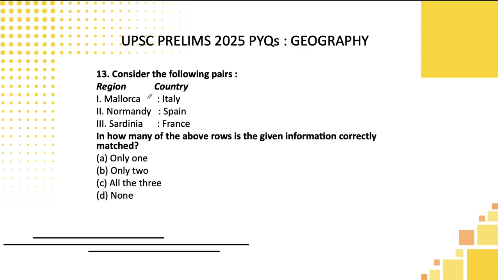So here they are asking region and the country. Again, this is asked from the European region. So basically, if you see, they asked almost one or two questions from South America and two questions from Africa, one question from Europe, and from Asia, Cambodia one region. Almost they covered all the continents of the world in an equal manner in the geography of the 2025 exam. So 2026, be ready for it.